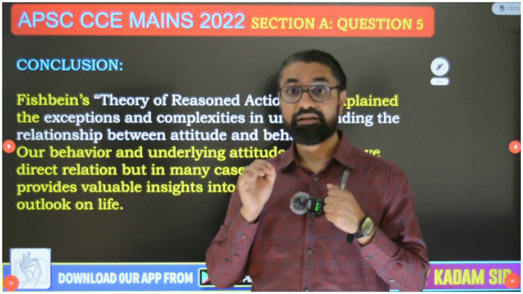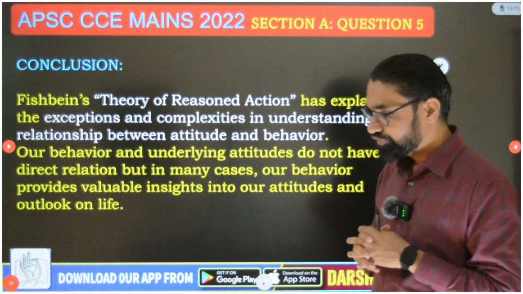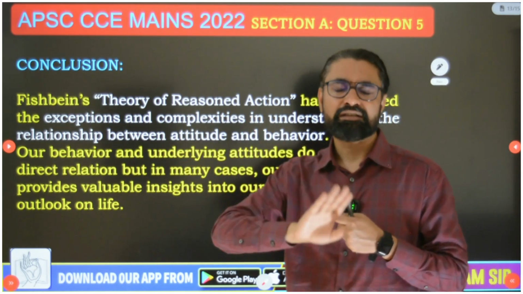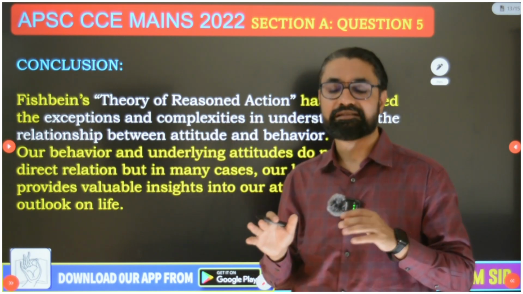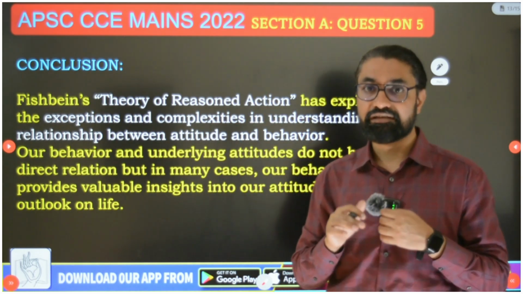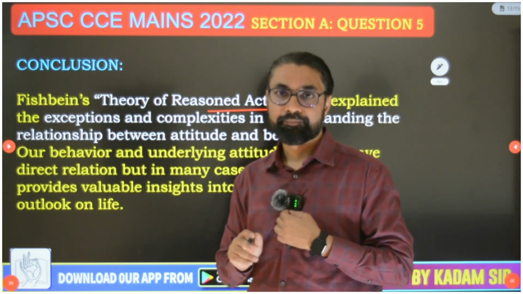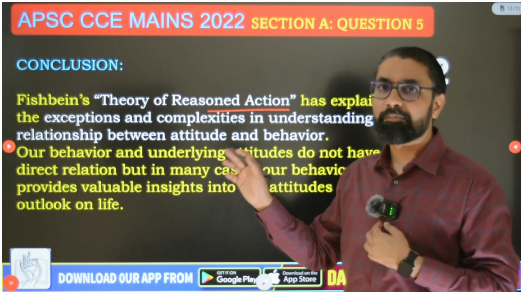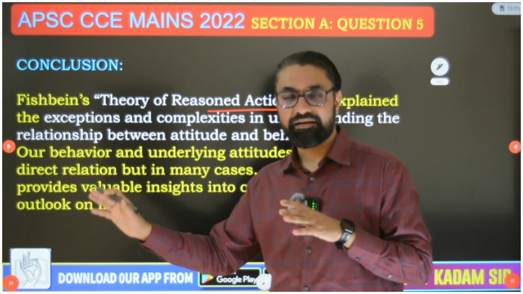Now the conclusion may be written with more conceptual clarity. What I mean by that is, this gap between behavior and attitude: sometimes attitude will lead to behavior, sometimes attitude will not lead to behavior. That is explained quite well by one psychologist in his theory of reasoned action. The psychologist's name is Fishbein. If you forgot the name, not a big deal, but remember the words theory of reasoned action. In my app classes I discuss this theory in detail.